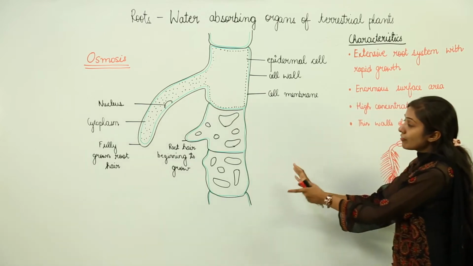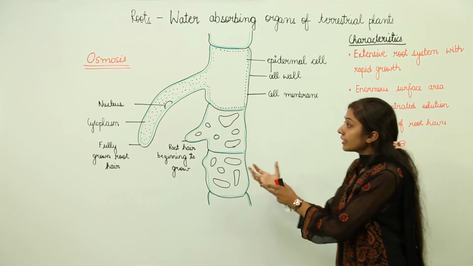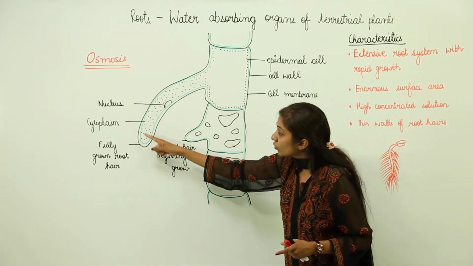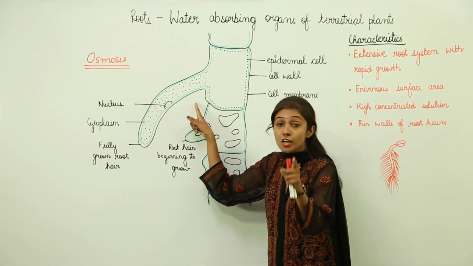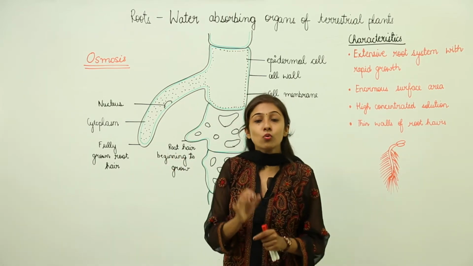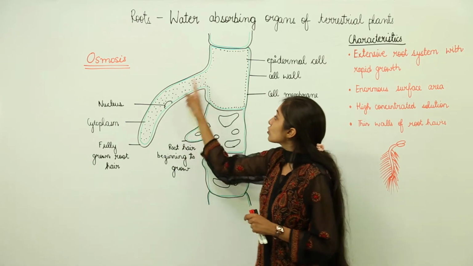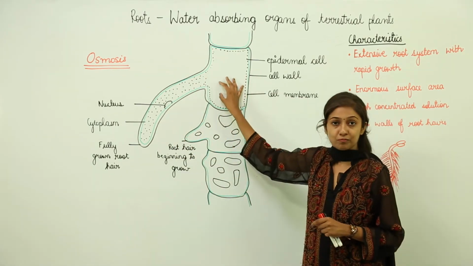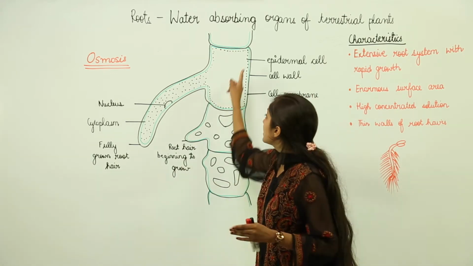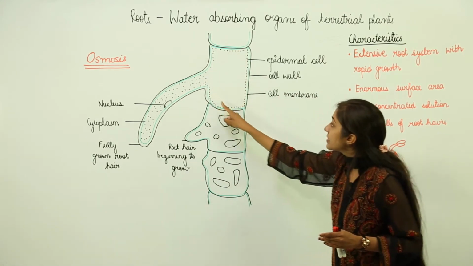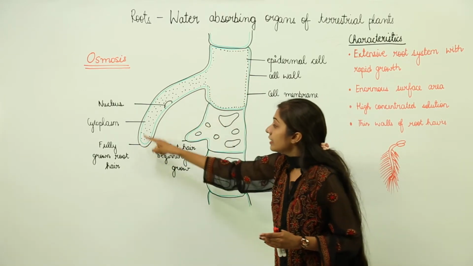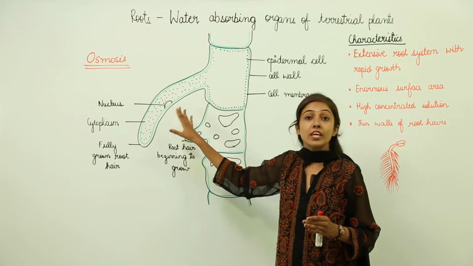Now here I have drawn for you a single fully grown root hair. You can see this is a fully grown root hair. Now what are root hairs? Root hairs are the outgrowths of the epidermal cells. So this is one epidermal cell, and the outgrowth of this epidermal cell is known as a root hair.